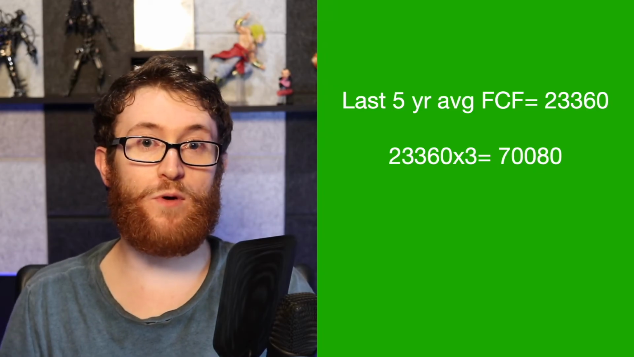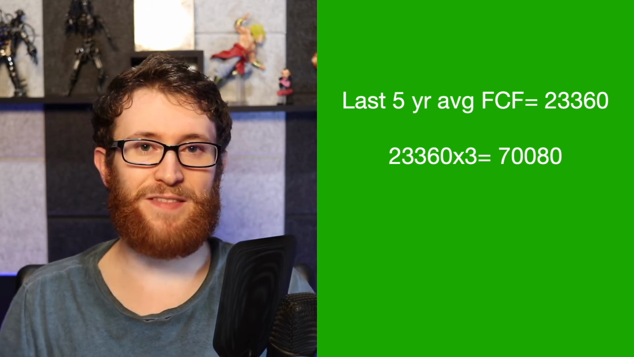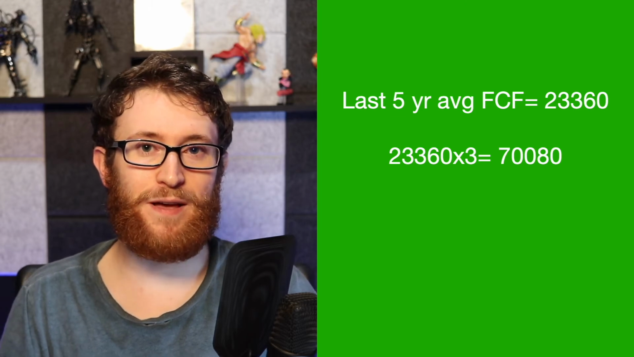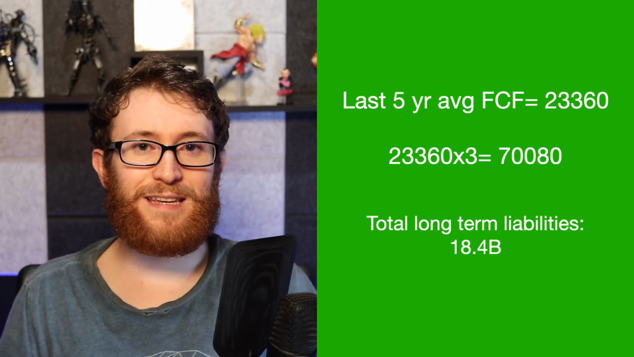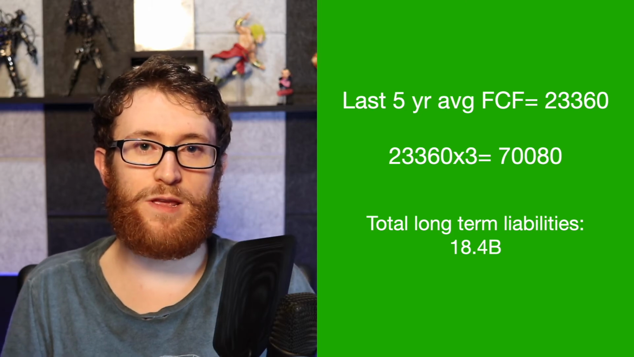First things first, we want to look at the average last 5 years of free cash flow. That average is about $23.3 billion. And then we want to multiply that by 3, and that roughly comes out to $70 billion. So we want to see that Facebook's long-term liabilities are lower than this number. Their long-term liabilities are $18 billion. So not only can they easily afford that in that 3 years, they can also afford it with their last year of free cash flow with ease.